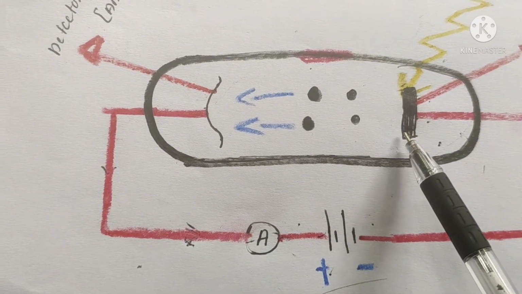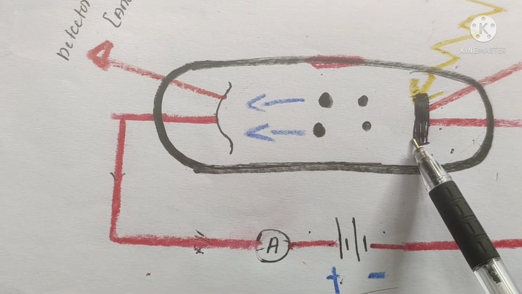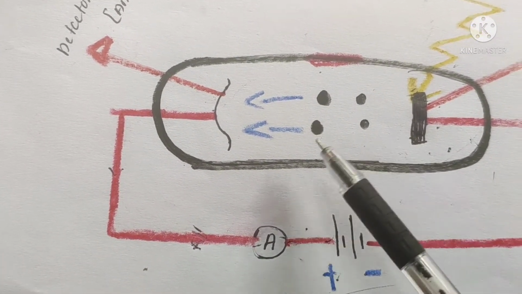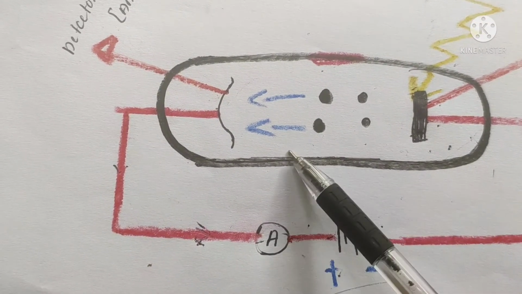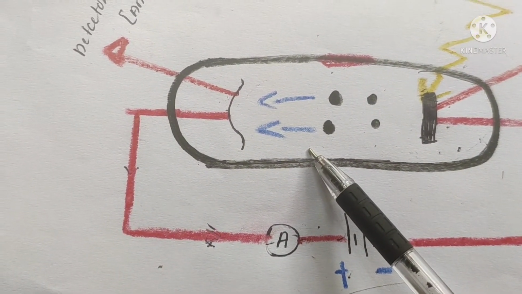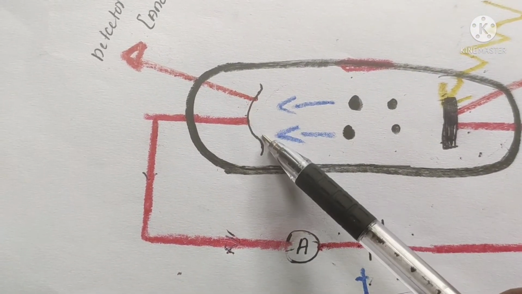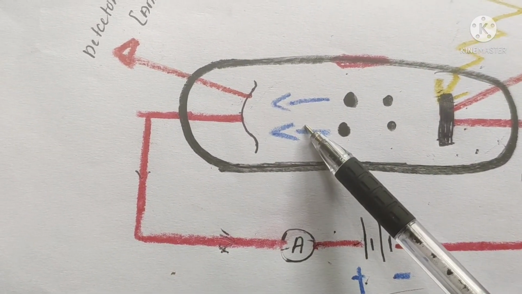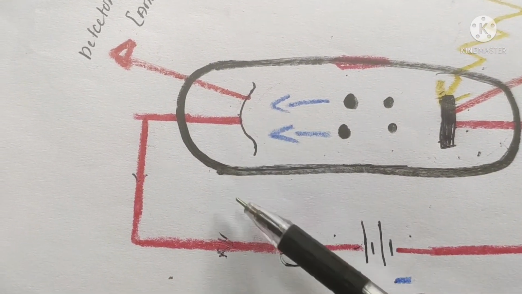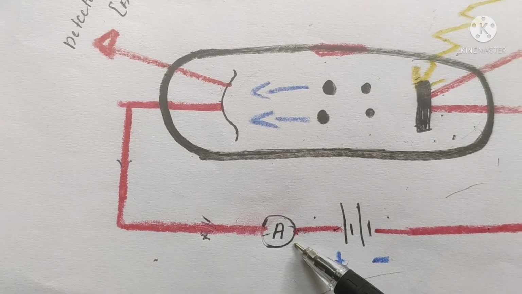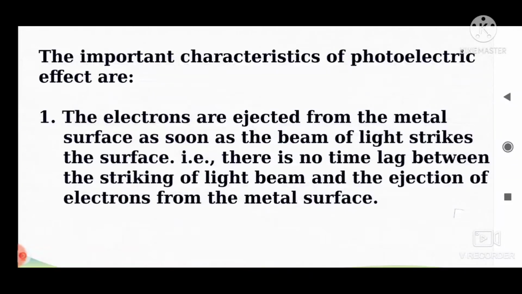When light of suitable frequency is allowed to fall on the cathode, then the electrons are emitted from the metallic surface. These electrons then travel towards the positive charged detector. This causes a continuous flow of electrons through the circuit, and the electron flow through the circuit can be measured by ammeter. The important characteristics of photoelectric effect on the basis of experimental observations are: